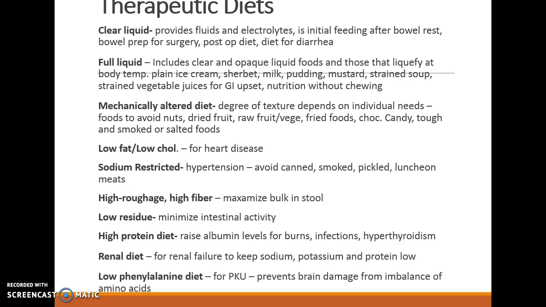Mechanically altered diet or mechanically soft. This is a degree of texture, depends on the individual needs. Foods to avoid are nuts, dried fruit, raw fruits and vegetables, fried foods, chocolate, candy, tough and smoked or salted foods. Low fat, low cholesterol is for heart disease. Sodium restriction is for things like hypertension, avoiding canned, smoked, pickled, or luncheon meats.